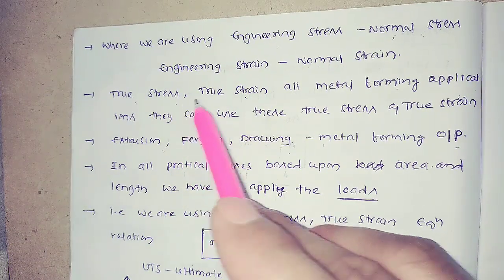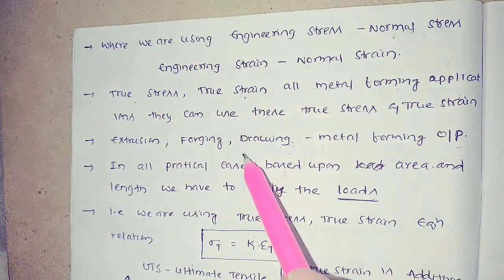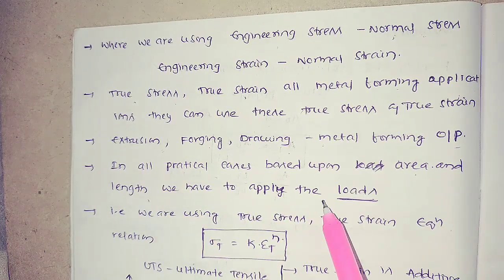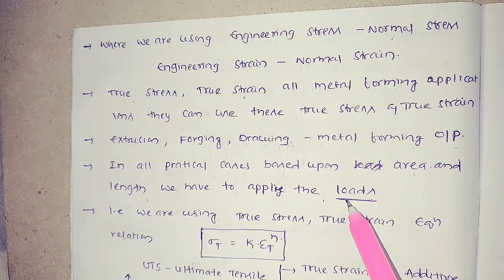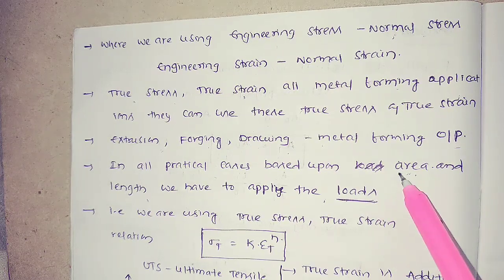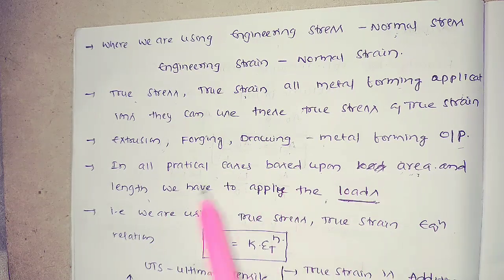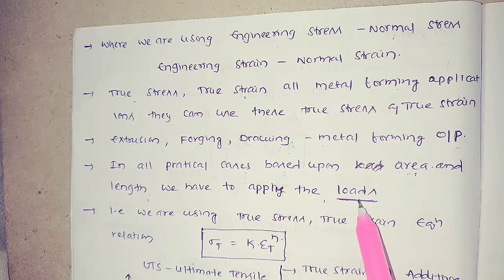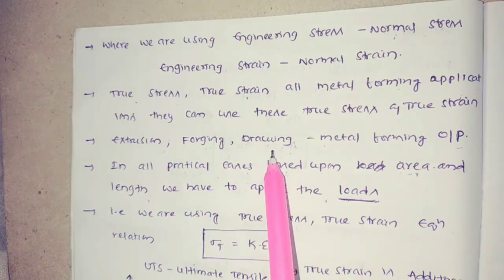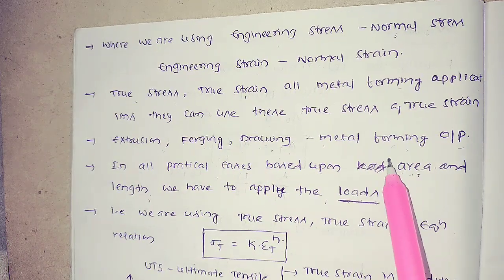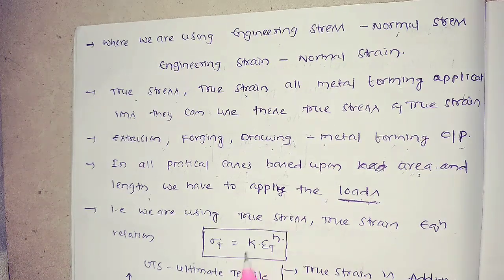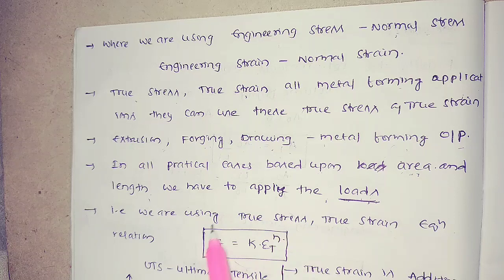In each and every case, based upon the original area and original length, we have to apply the loads. Suppose each and every time you take the original area, you cannot apply that much load. So based upon the area and the length, you have to consider the loads. In all practical situations, in extrusion, forging, drawing and metal forming applications, we use the true stress and true strain curve.